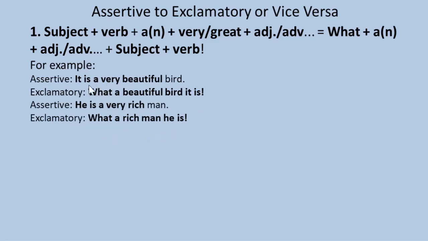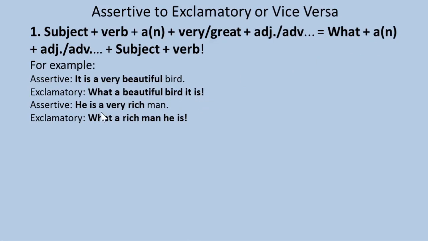So look at the assertive sentence. In the sentence, there is a, so we have to begin the exclamatory sentence with what. Then a beautiful is the adjective, bird is the rest of the words, and it is the subject, and is is the verb, then the note of exclamation.